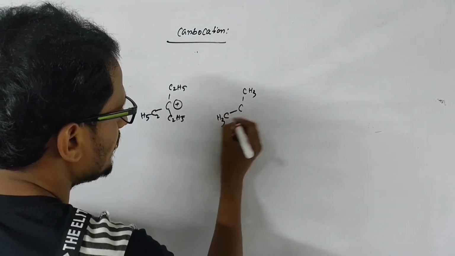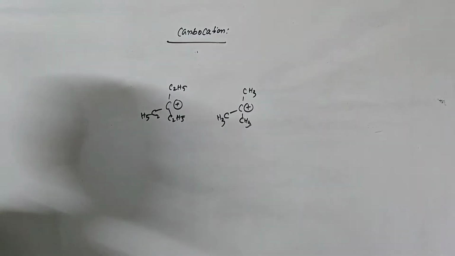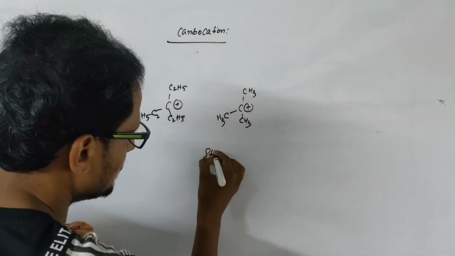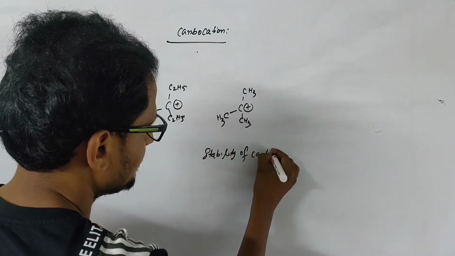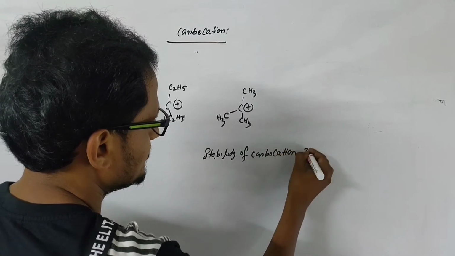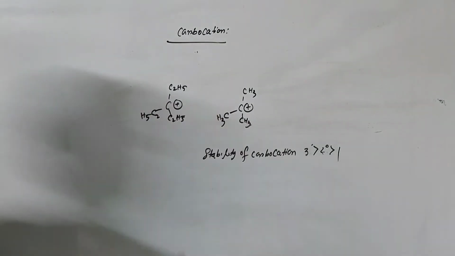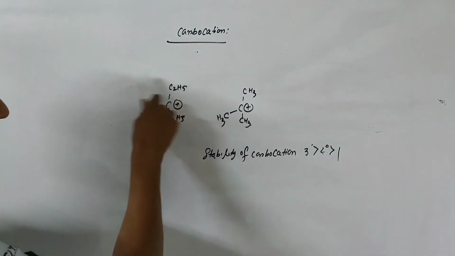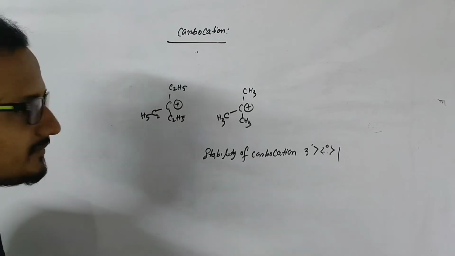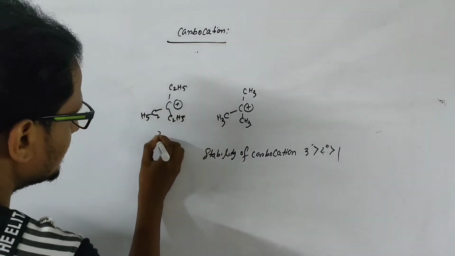We know that the stability of carbocation is 3 degree greater than 2 degree greater than 1 degree. 3 degree is more stable than 2 degree and then 1 degree. Now here we have 3 methyl groups, and here we have 3 ethyl groups. Both these carbocations are 3 degree.